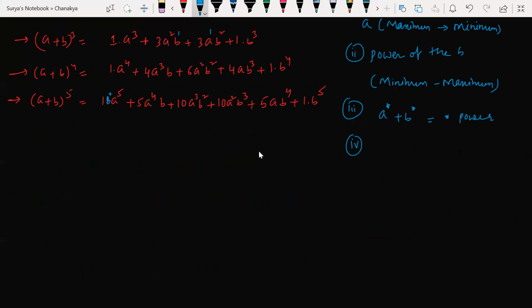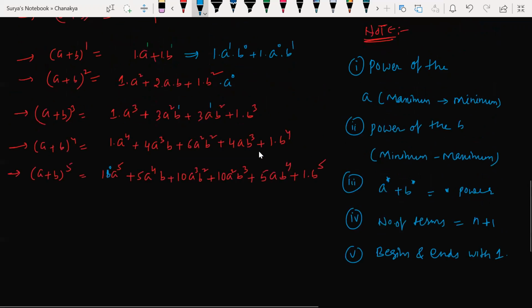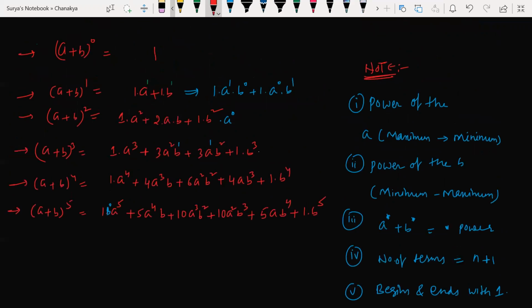Very good. So what is the total number of terms? If the power is n, it means you will have n plus 1 terms in total. Okay. Next, the expansion begins and ends with 1. What is 1 here? I'm talking about the coefficient. Look at this, starting with 1, ending with 1.